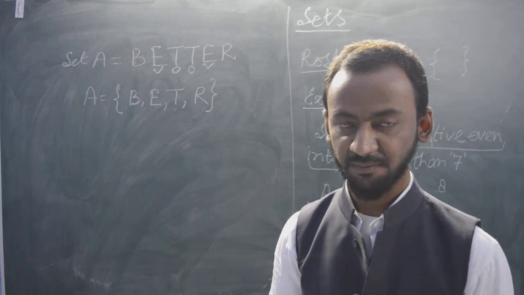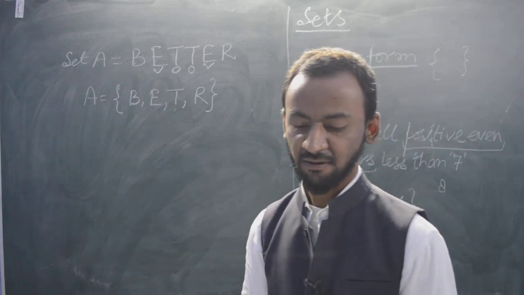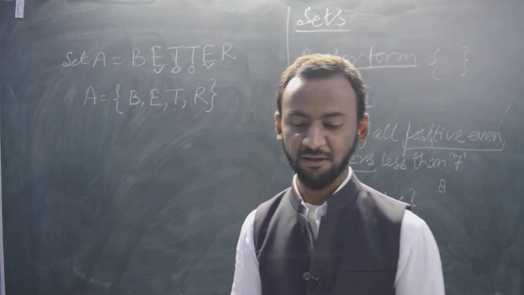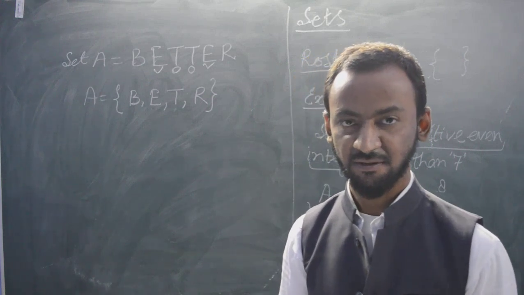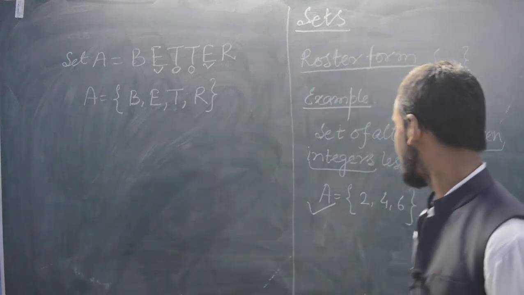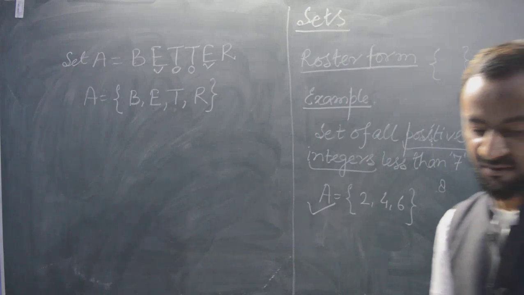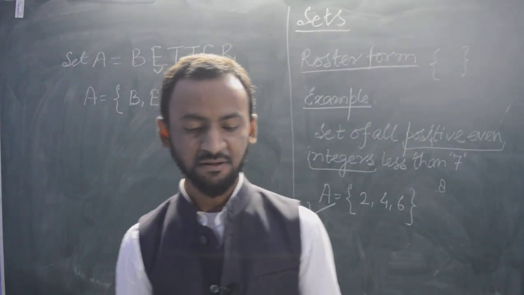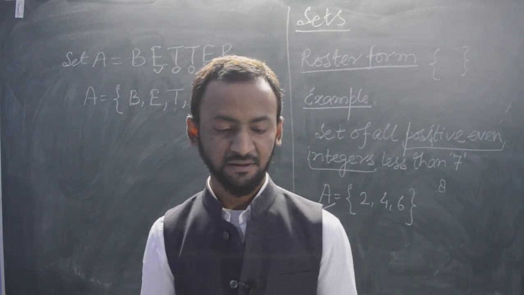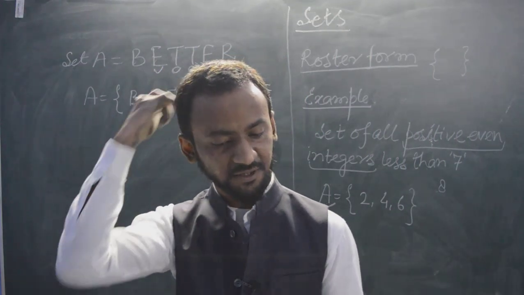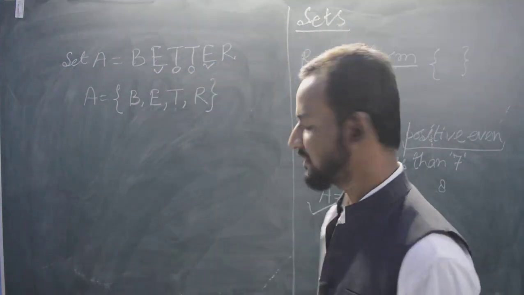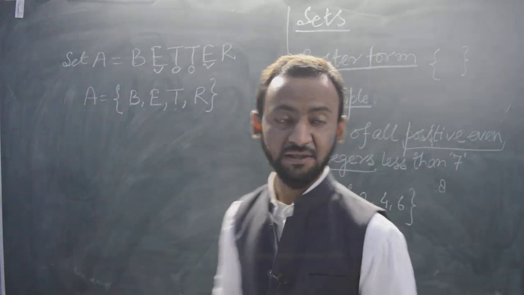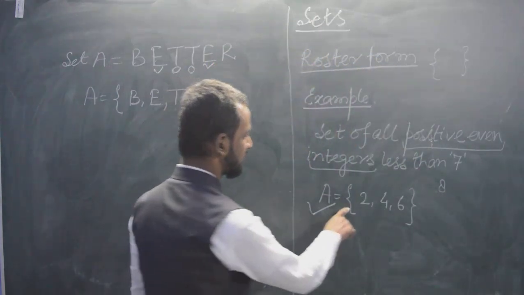Another note, write it down. In roster form, order is immaterial. That means the order of the listed elements doesn't matter. See here I have written A equal to {2, 4, 6}.